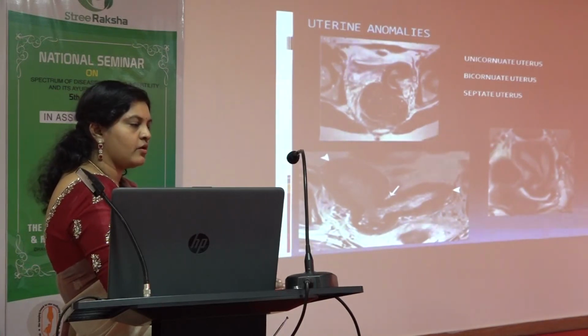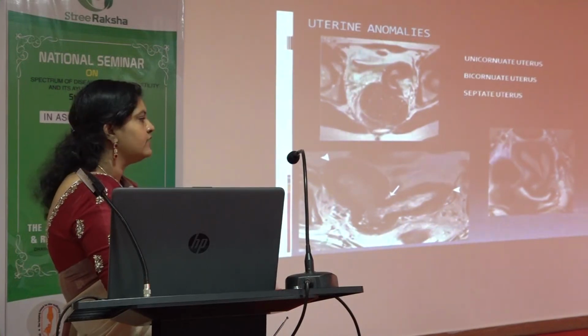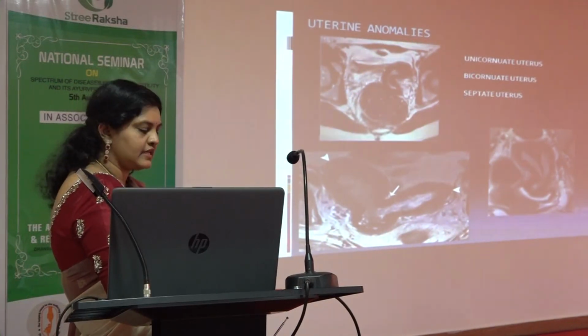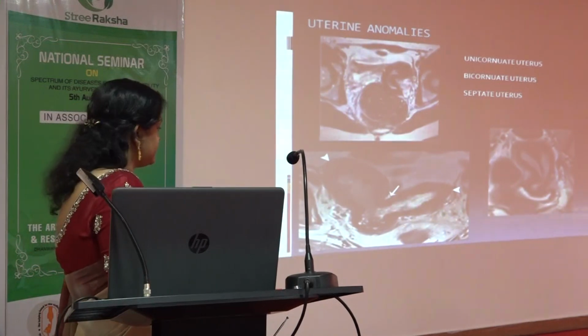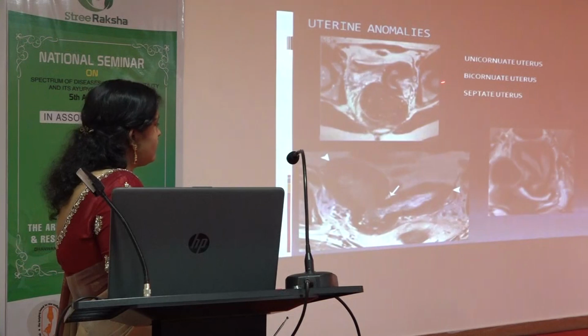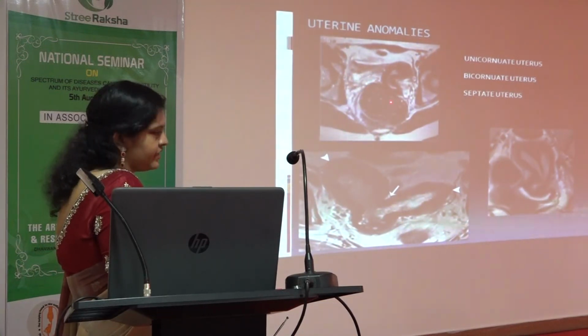For the rest of the anomalies, if a uterine anomaly is there, we have to do a surgery, because in the future she can face abnormalities and complications. Usually we will see a unicornuate uterus, where the shape of the uterus will be very much changed.